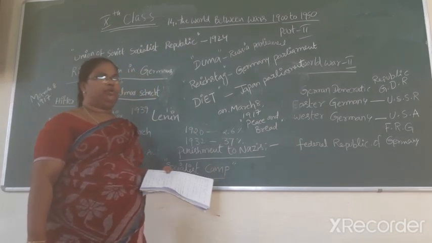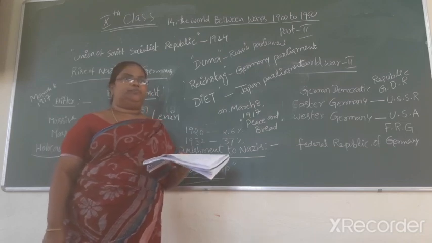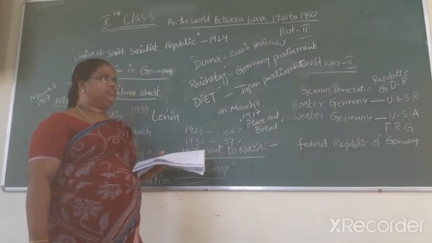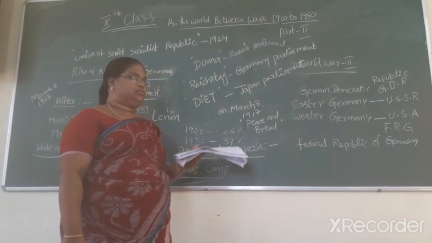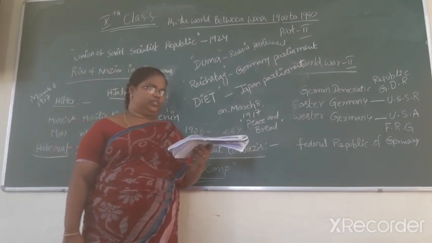A civil war started between the Russian white armies of monarchists and the communist soldiers.